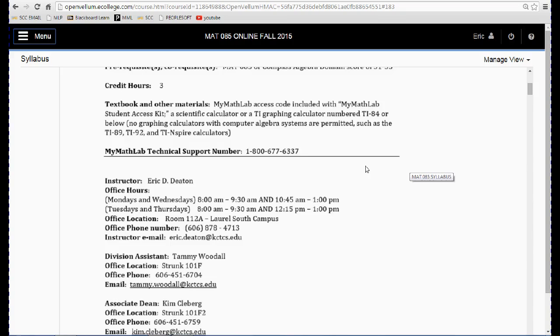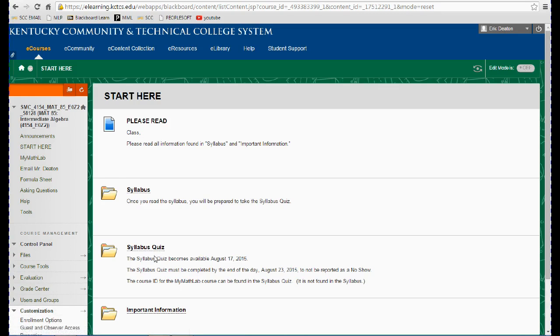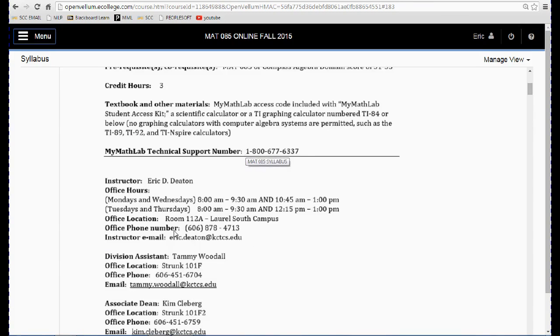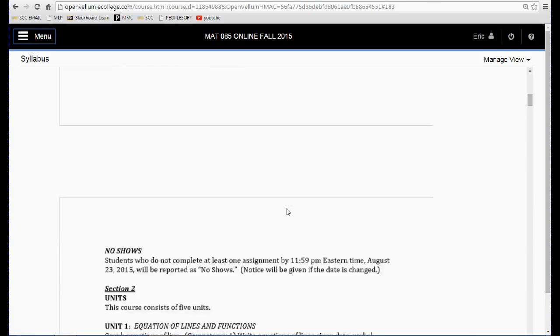Now the course ID can only be found in the Blackboard syllabus quiz. And so when you go to Start Here in the syllabus quiz, the only place you can find the course ID is in the syllabus quiz. So that's in Blackboard. You will not be able to find it in the syllabus or anywhere else or in any announcement. Now these are my office hours, so make sure that you take advantage of those whenever possible. If you call this number, make sure you leave a message, because otherwise I don't know who's calling. But once again, email is by far the best way to contact me.